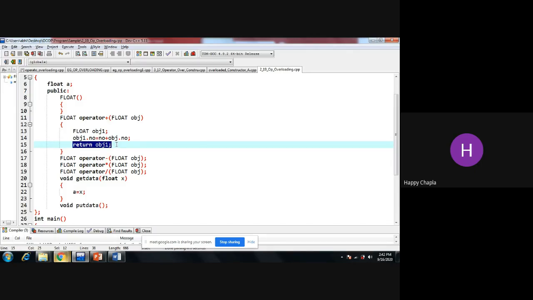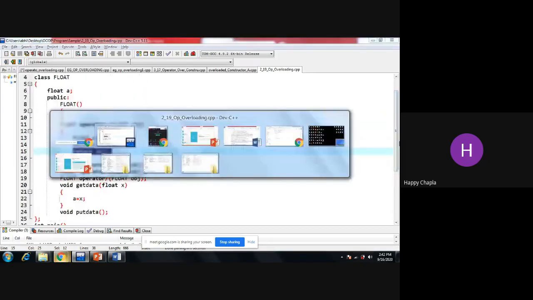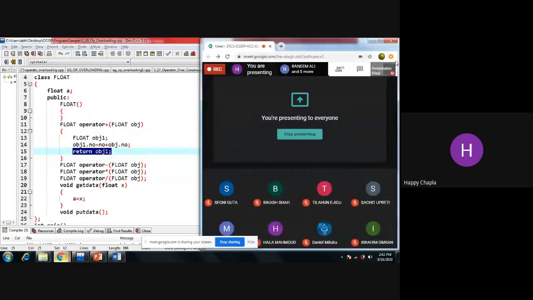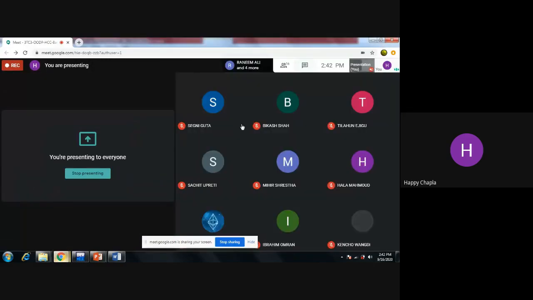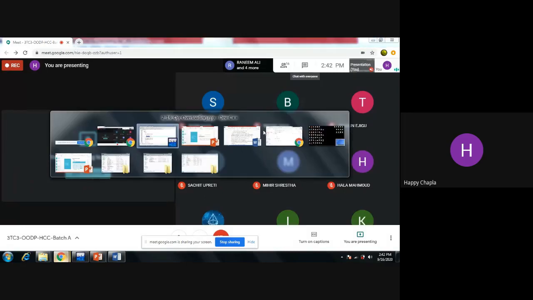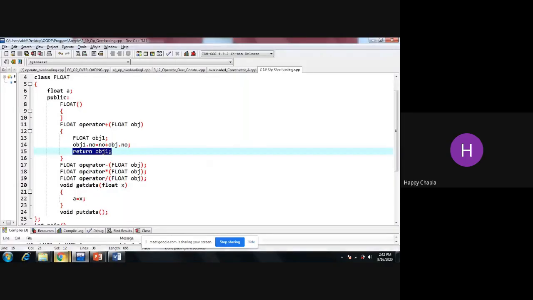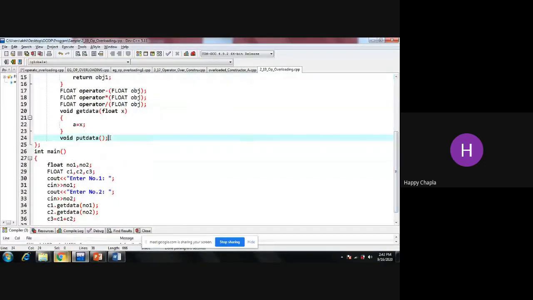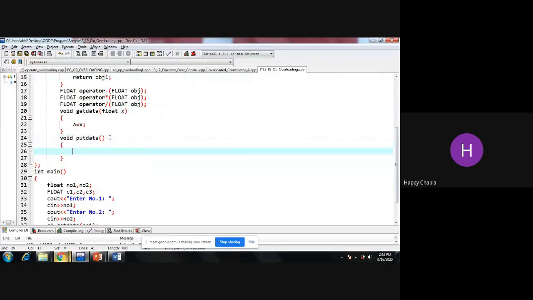Yes. Now the next thing you are going to implement in your code, I'm just giving you the simple logic, or I'm giving you the skeleton. Now you just need to do the same code for the minus operator, star operator, and division operator, as well as write the code of put data, which is going to print the value on the screen.